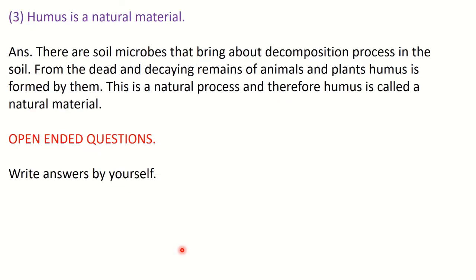The next and last one: humus is a natural substance. We have studied what humus is. Humus is a material made by soil microbes. There are soil microbes that bring about the decomposition process in the soil. From the dead and decaying remains of animals and plants, humus is formed. Okay, and this is a natural process, and therefore humus is also a natural material.